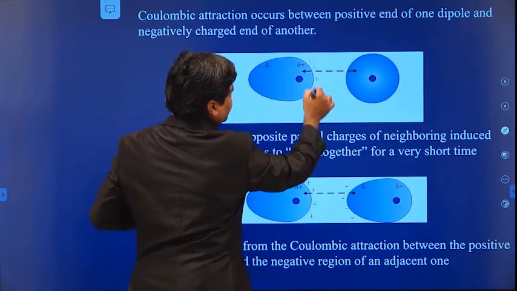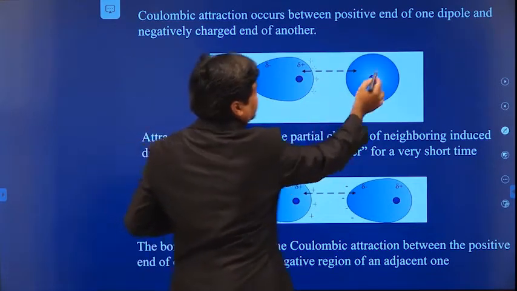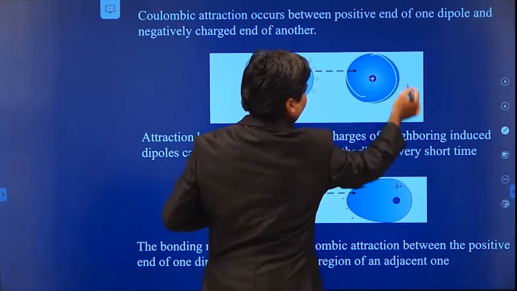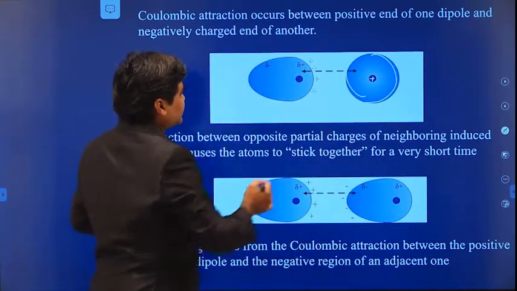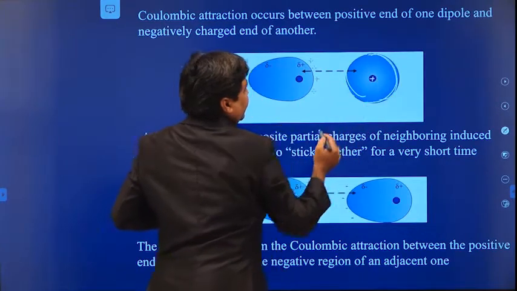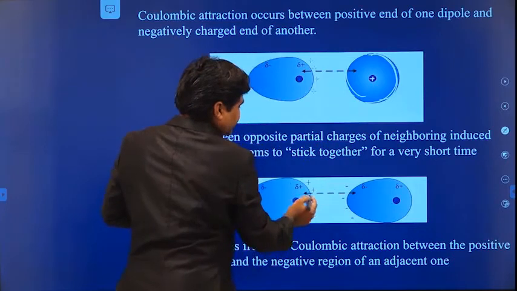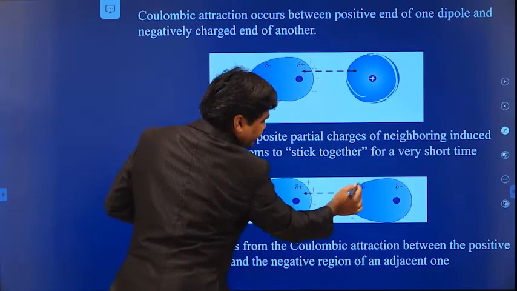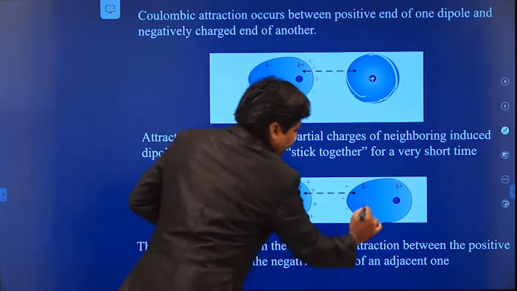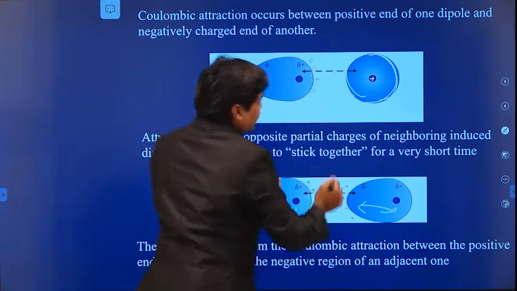This excess positive charge, because here this is another atom. Here we have a positive charge nucleus and the electrons are revolving around the positive charge nucleus. So this positive charge tries to attract this negative charge cloud. It means this positive charge attracts the negative charge of the other atom. Due to this, here one dipole is forming and here another dipole is forming.